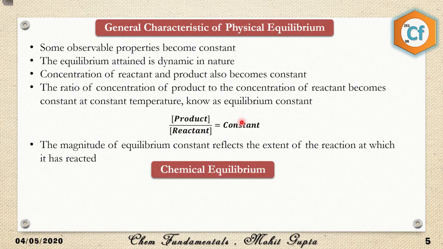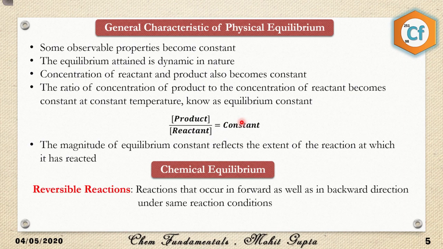Now let's talk about chemical equilibria. In chemical equilibria, we have two cases. One is for reversible reactions and the other is for irreversible reactions. Chemical equilibria is only achievable in reversible reactions. For irreversible reactions, chemical equilibria doesn't make any sense.